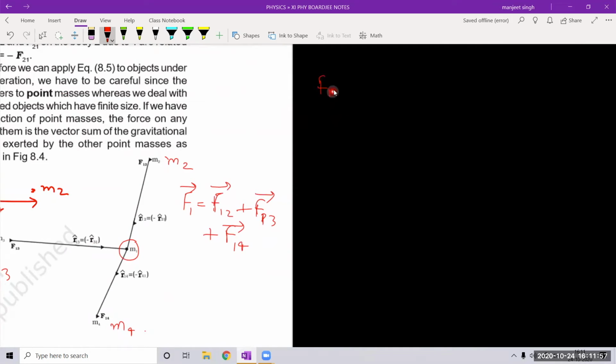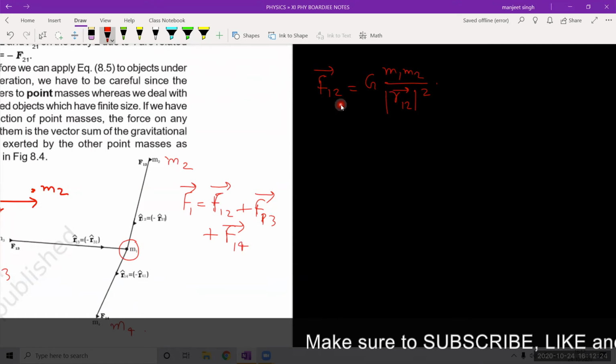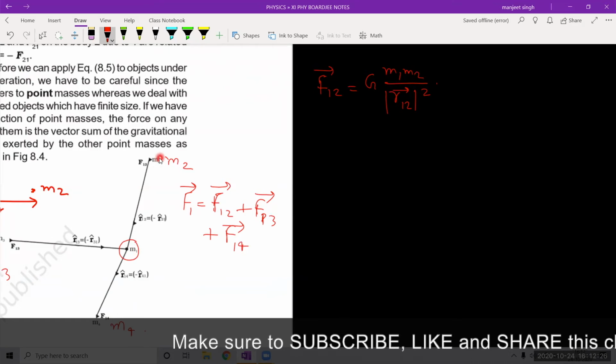If we write F12, force on 1 by 2 is what? G m1 m2 upon r12, the magnitude of vector r12 squared. Let me write a square here. Okay, and then I have to attach a unit vector. Let us see the unit vector direction. We are calculating force on 1 by 2. This is 1, this is 2.